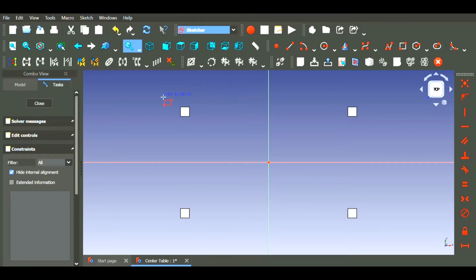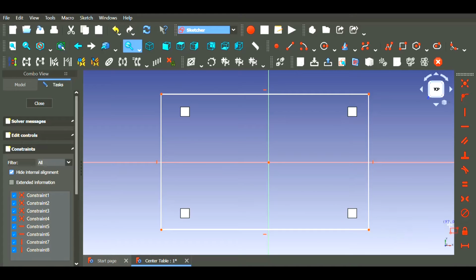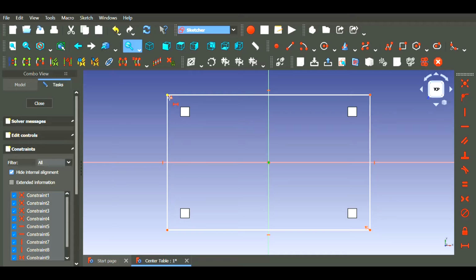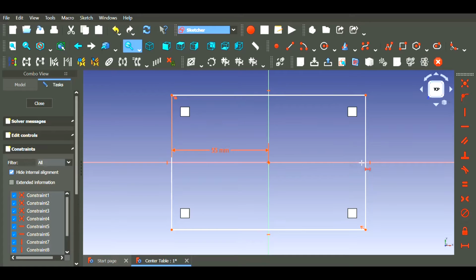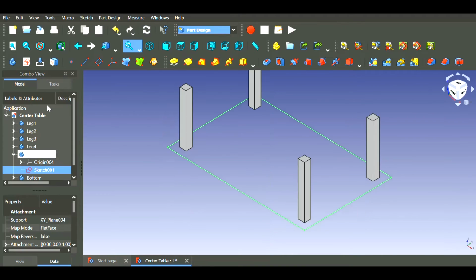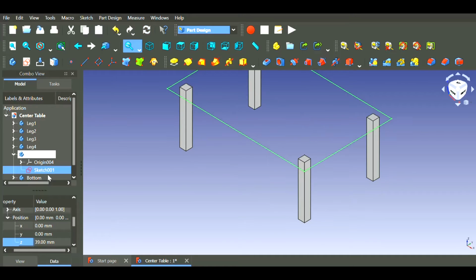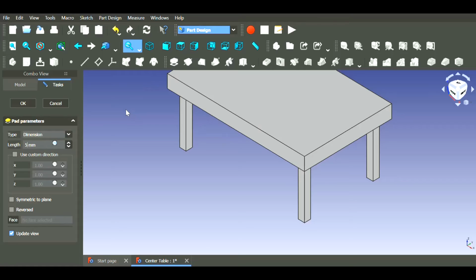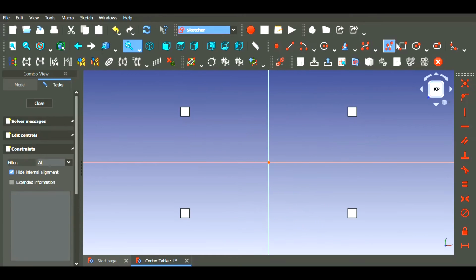Now make the top body active and sketch a rectangle. Use symmetric constraint for diagonal points about center, so that origin is at the center of rectangle. Set the horizontal distance of a point from origin to be 55 mm and vertical distance as 35 mm. Move it 39 mm along positive z-axis and pad it for 5 mm.